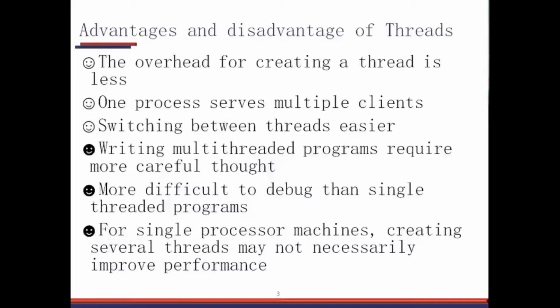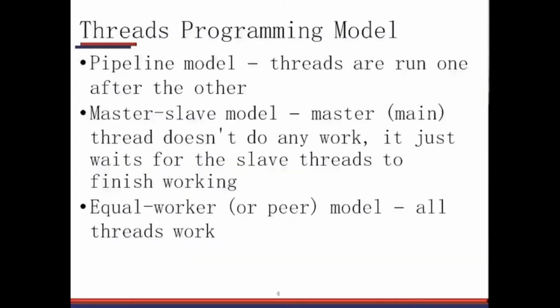Okay, so there are a lot of problems which you need to tackle when you're writing a multi-threaded program, right? It is more difficult to debug than a single threaded program. So when multiple threads are running in parallel, it's rather tricky to debug a multi-threaded program, right? And on a single processor machine, creating several threads need not necessarily improve the performance. Yeah, so that's also one of the disadvantages of a thread.